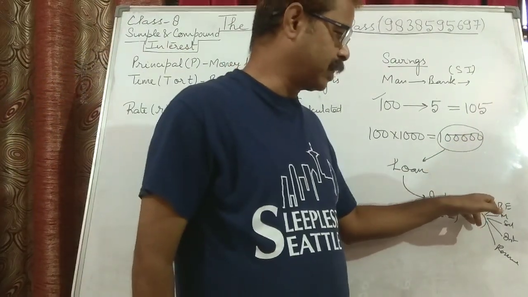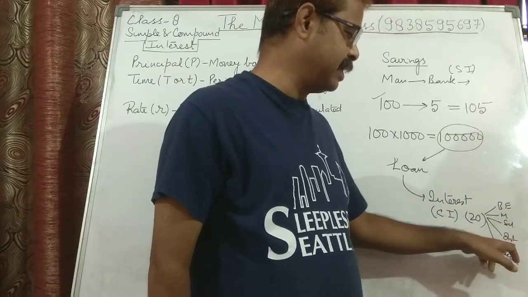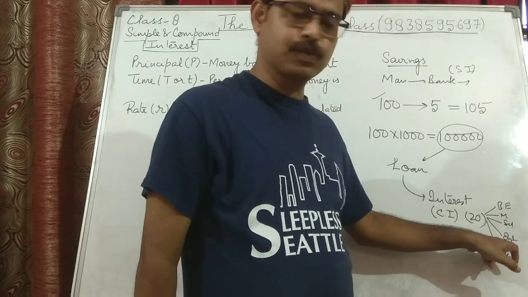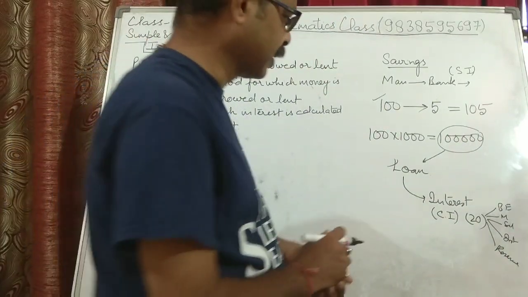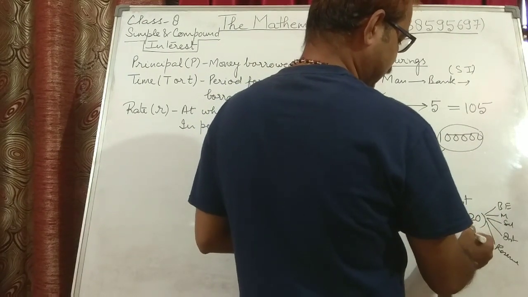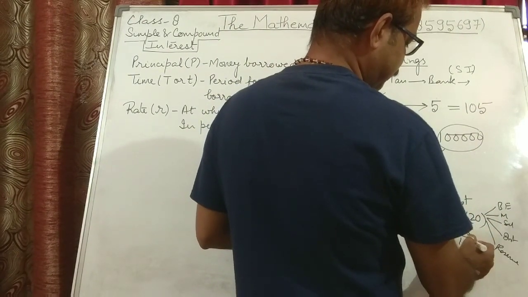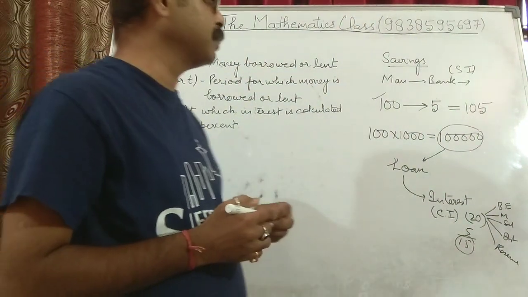Now out of 20, let us say they have given us 5 rupees, so still they have 15 rupees with them, and this is the way they do the business.